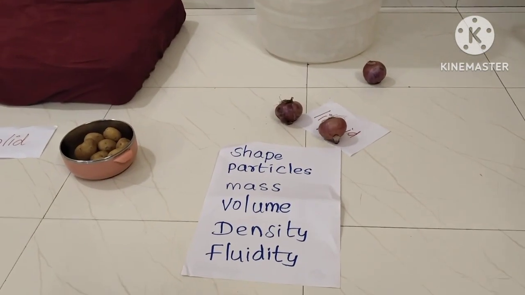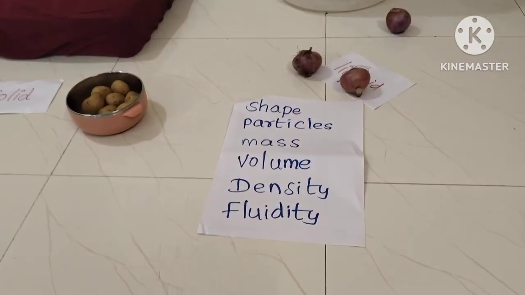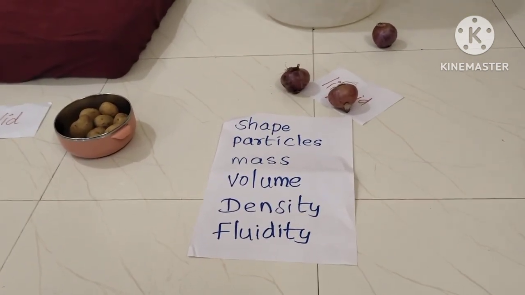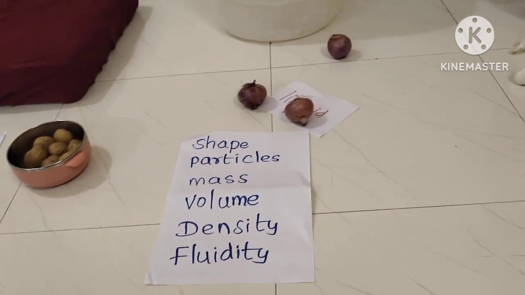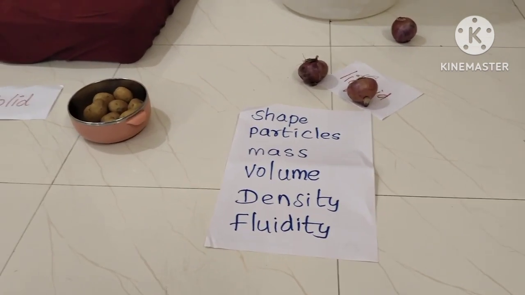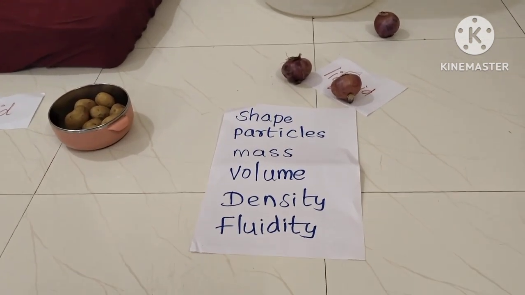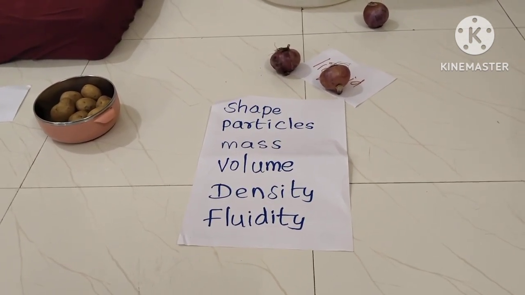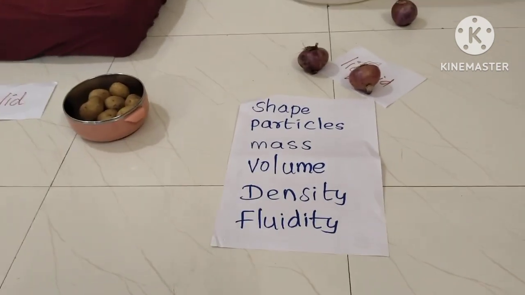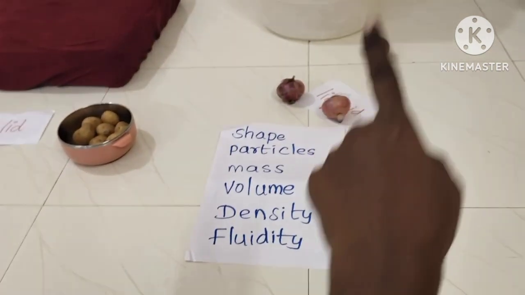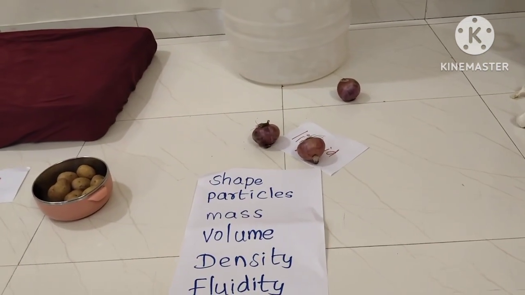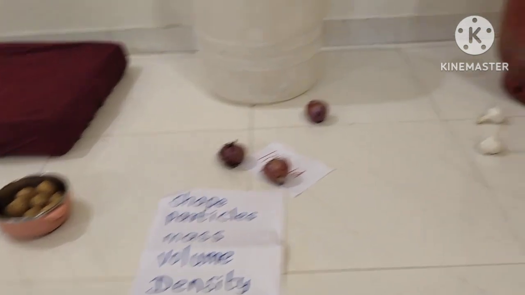Now what we saw is all based on the kinetic particle theory, which is at the microscopic level. For the naked eye, there are 4 things you can see or assume. One is the shape. A solid has a definite shape. A gas takes the shape of the container and has no definite shape.